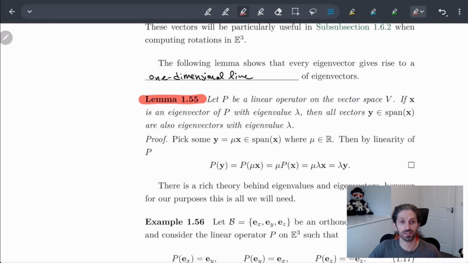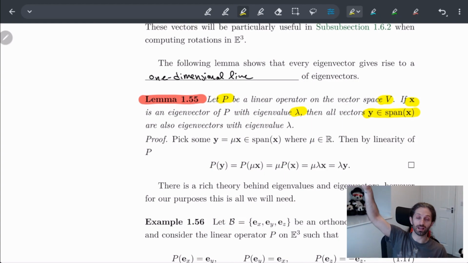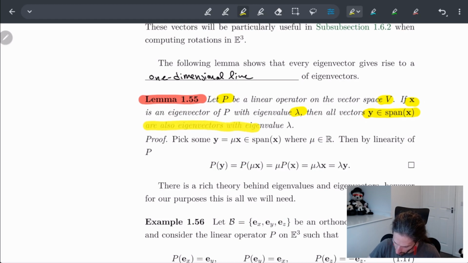So let's see what this lemma is saying. We start off with P as a linear operator on a vector space V, and X is some eigenvector with lambda its eigenvalue. Then every vector in the span of X, remember the span of X is just taking the linear combinations of X, is also an eigenvector with eigenvalue lambda. So the key part is they are also eigenvectors with eigenvalue lambda.